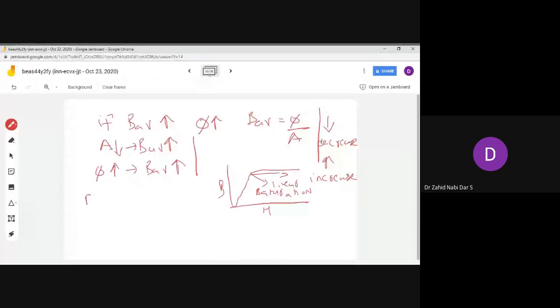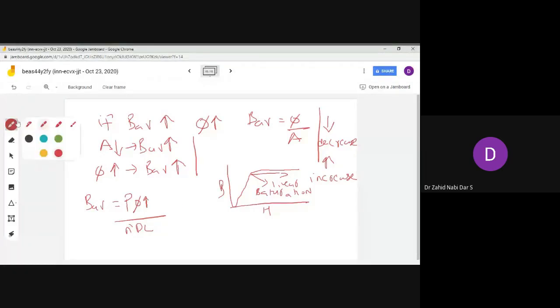How did we express this? For the entire machine, P times phi over pi D L. So this thing we have considered. If you are increasing your BAV, your iron loss increases. If the loss is increasing, what happens to the efficiency? Efficiency will decrease.